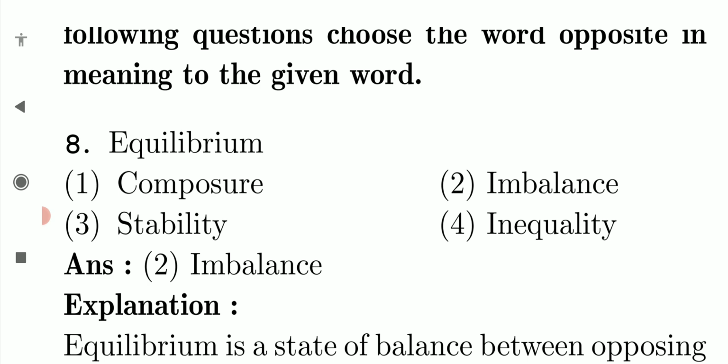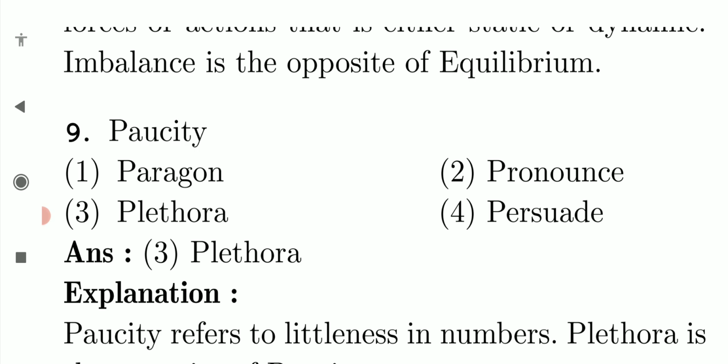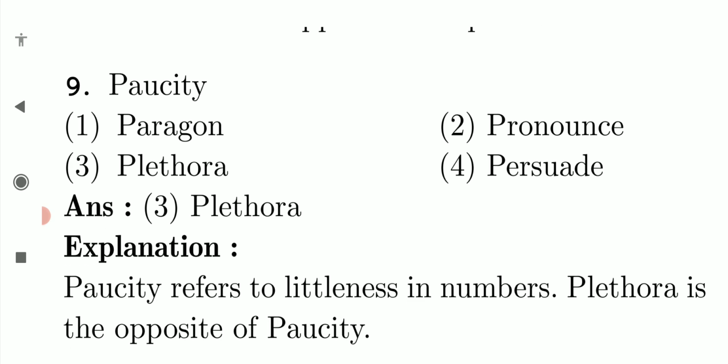Next we are going to see what is the opposite of equilibrium. Equilibrium means balanced, so the opposite is imbalance. That is what is given. Equilibrium is a state of balance between the opposing forces or actions that is either static or dynamic. Imbalance is the opposite of equilibrium. Paucity. Paucity refers to littleness in number. Plethora is the opposite of paucity. Paucity means littleness. Plethora means more in number.